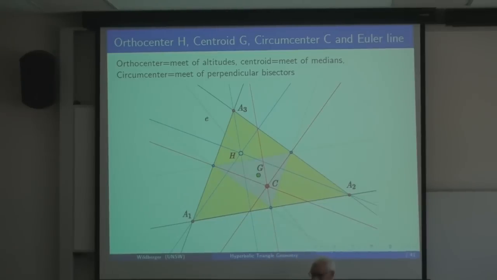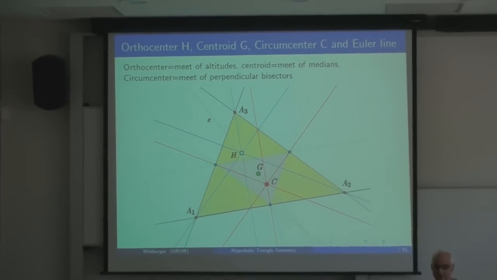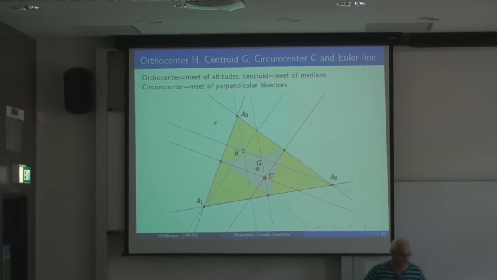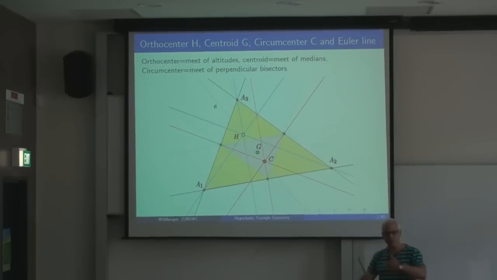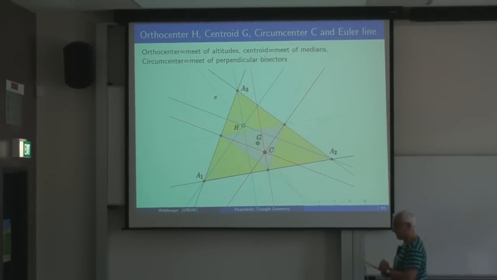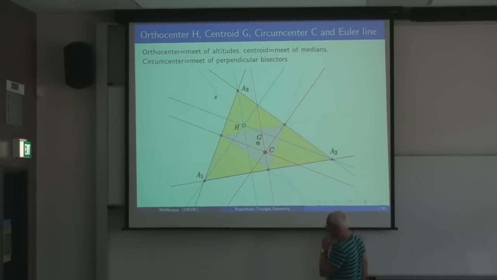And this one here, the circumcenter, is the meet of the 3 perpendicular bisectors. Those are the lines emanating from the midpoints perpendicular to the sides. So the fact that those triples of lines meet is already interesting in all 3 cases and was known to the ancient Greeks from antiquity.